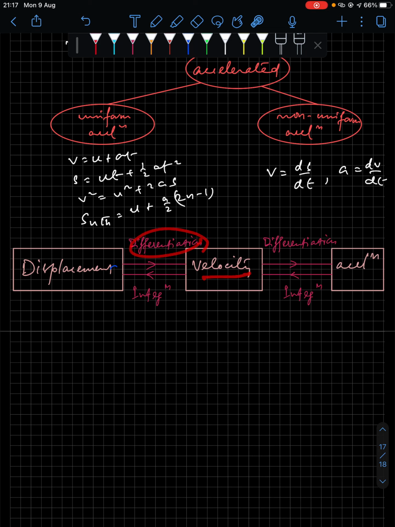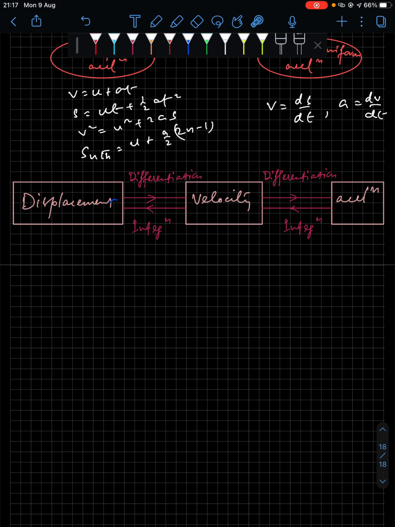Now if you have displacement and you differentiate it, you get velocity. If you differentiate velocity, you get acceleration. Now if you integrate acceleration, you get velocity. If you integrate velocity, you get displacement.